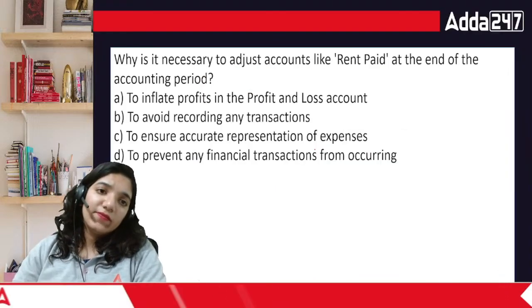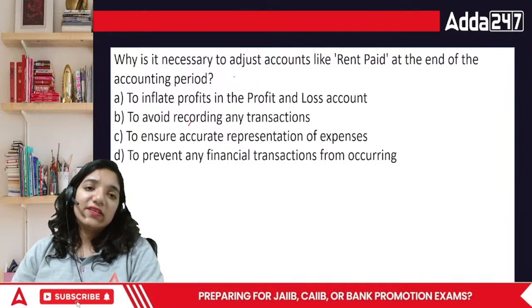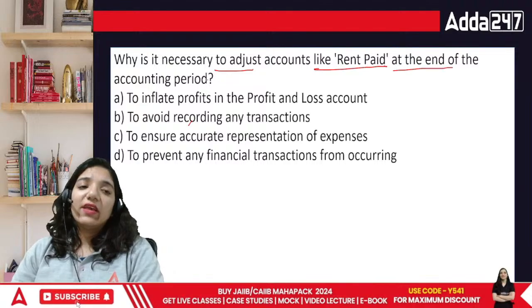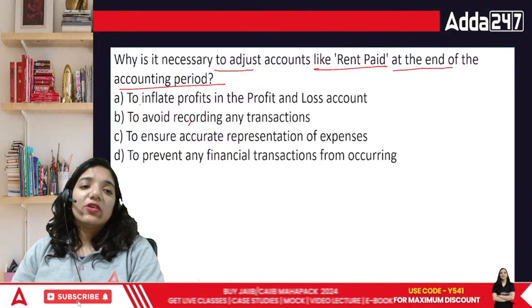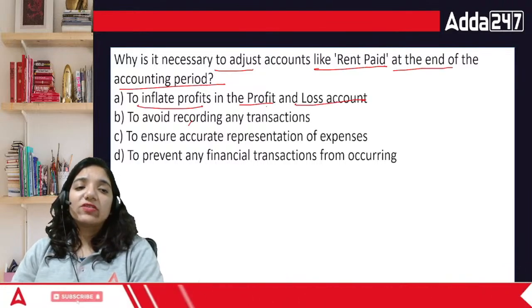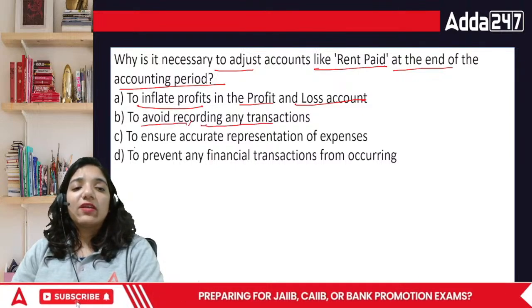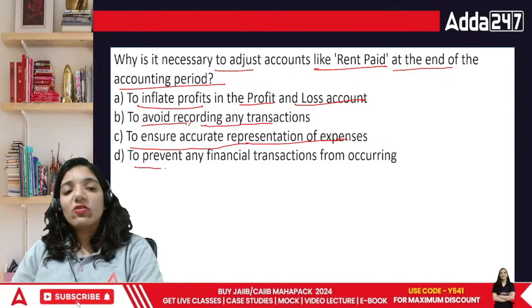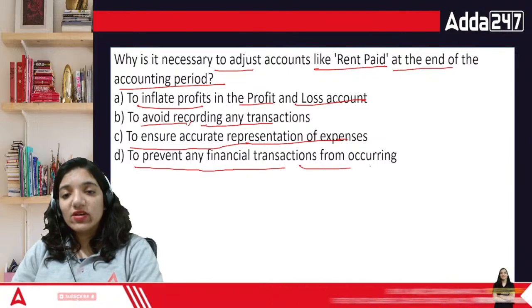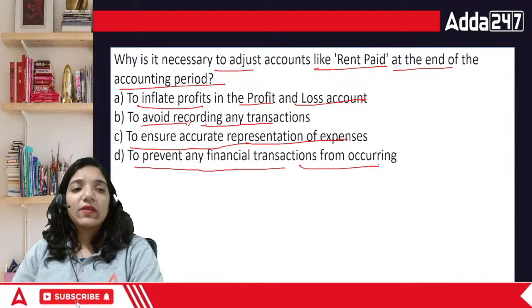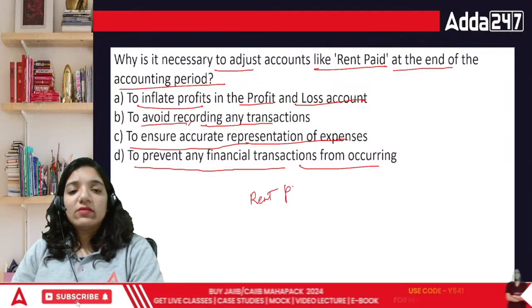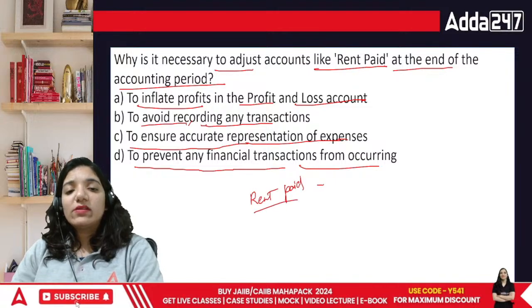Why is it necessary to adjust accounts like rent paid at the end of the accounting period? To inflate profits in the profit and loss account, to avoid recording any transaction, to ensure accurate presentation of expenses, or to prevent any financial transaction from occurring. Why is it necessary? Rent paid is actually an expense.